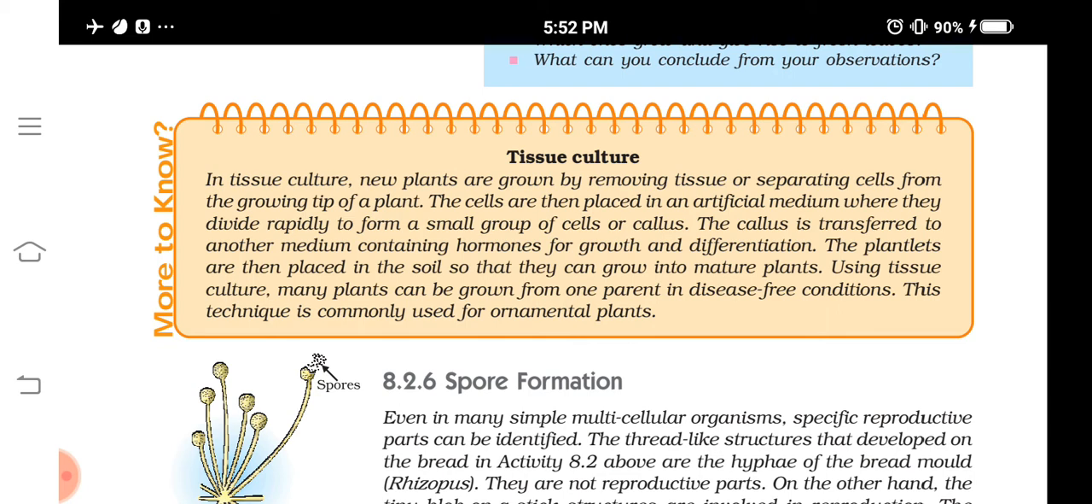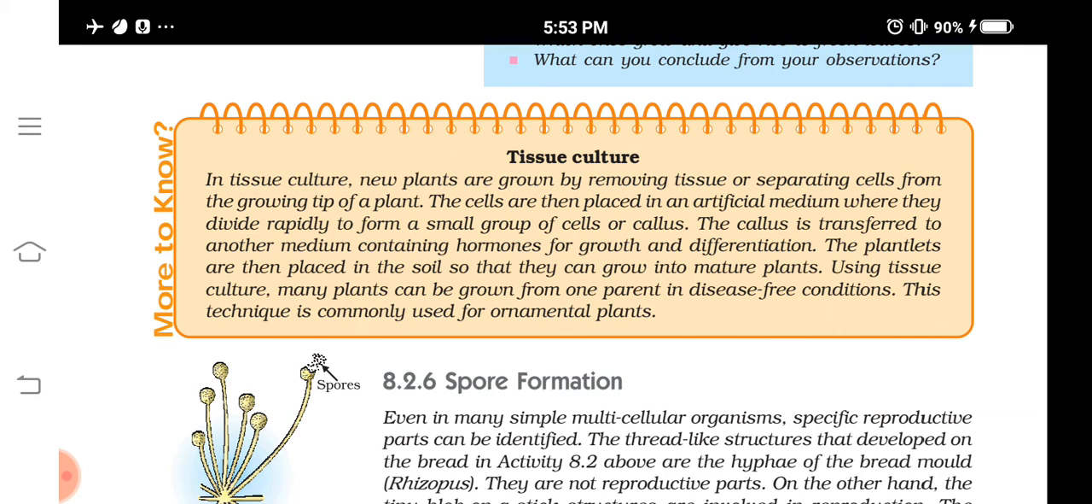This technique is based on the fact that the plant shows totipotency, the ability of plant cells to produce the complete plant. When we keep this tissue in the medium, the cells divide continuously and form a mass of tissues called a callus. When this callus is transferred to another medium having different hormones for growth and differentiation, plantlets will arise, and then they can be removed from the lab and planted in the soil. Understood? So this technique is called tissue culture.